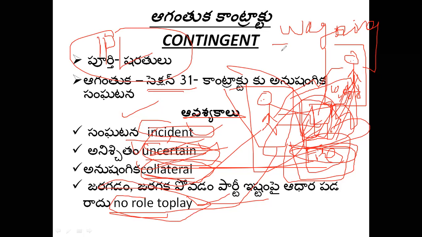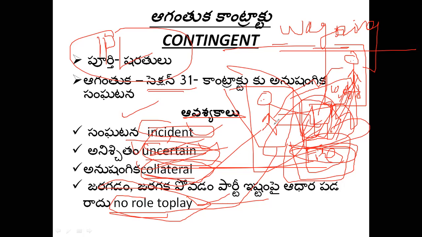But the main difference between wagering agreement and contingent contract is, in wagering agreement there is no interest attached to the parties. Actually I do not have any interest. Even if Chennai Super Kings wins or loses, I do not lose any money, not even a single rupee from my pocket.